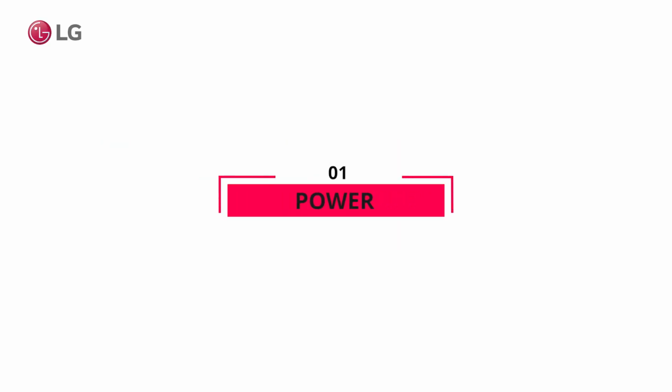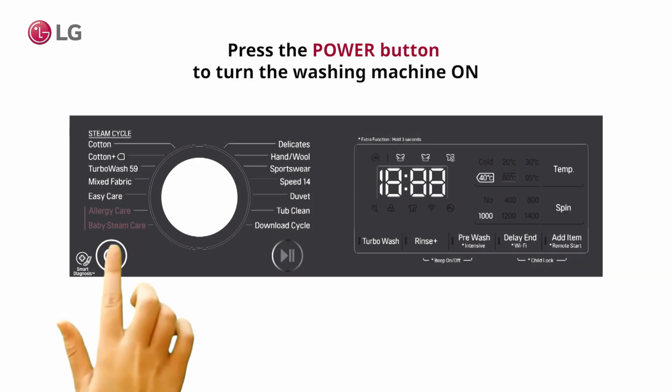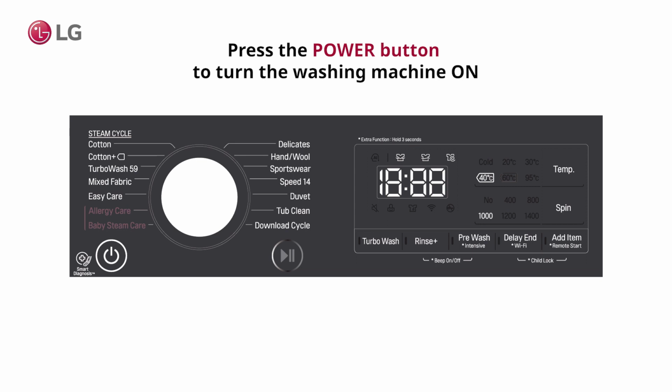Power. Press the power button to turn the washing machine on.